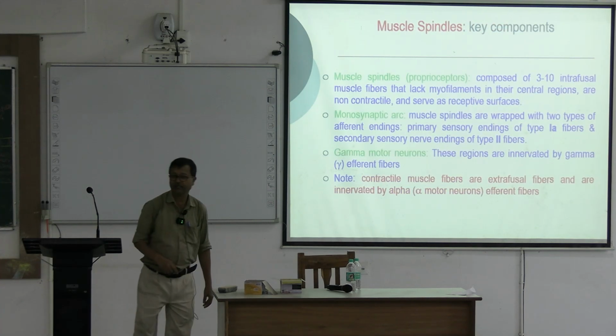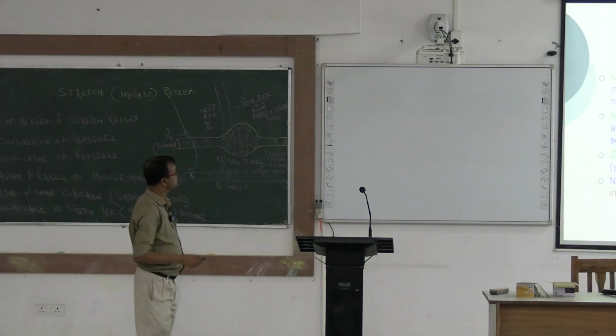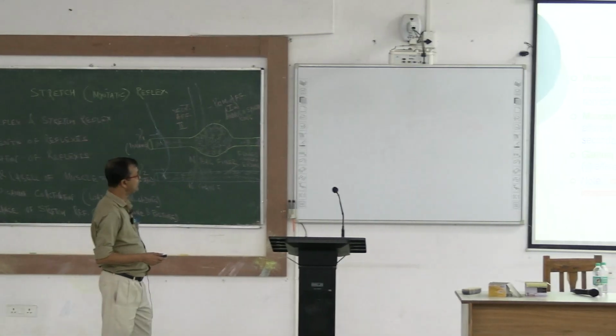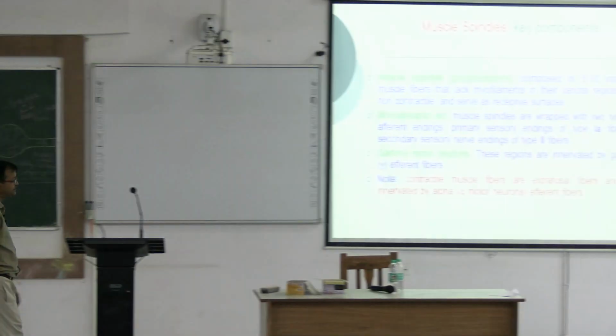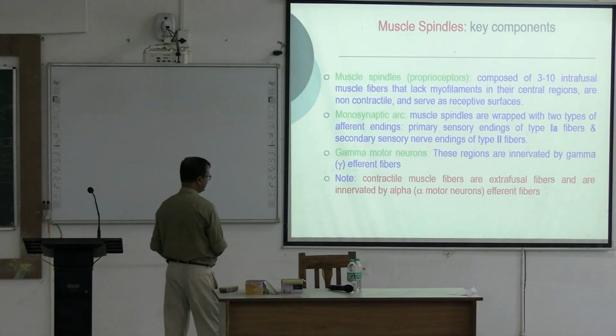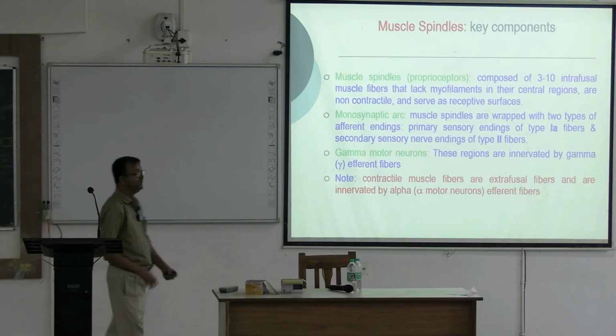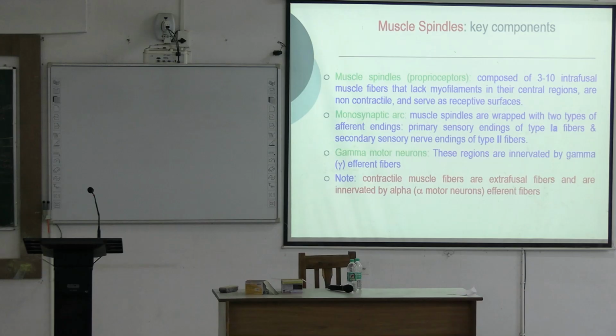Now see the diagram of the muscle spindle, the key components. First, muscle spindles, which are known as proprioceptors, are composed of 3 to 10 intrafusal muscle fibers that lack myofilaments. For this stretch reflex, in muscle spindles, actually there are two types: one is nuclear bag fiber, another one is nuclear chain fiber.